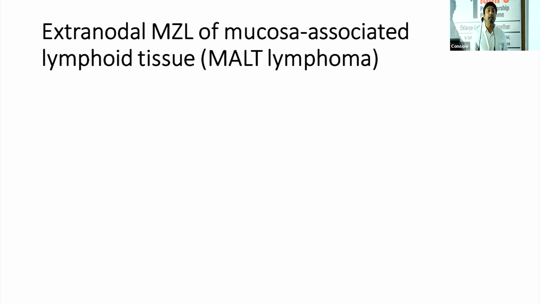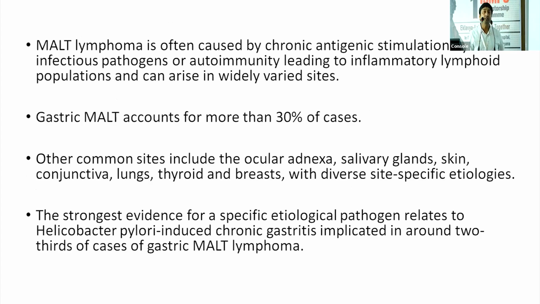So the first and most common type of marginal zone lymphoma is the MALT lymphoma, mucosa associated lymphoid tissue. Wherever there is a mucosal membrane and lymphoid tissue beneath it, those sites are prone to develop mucosa associated lymphoid tissue lymphoma, and then it progresses to lymphoma. These are often involved by chronic antigenic stimulation, and whenever there is chronic antigenic stimulation, we know that these patients can transform into lymphoma. So MALT lymphoma essentially is a result of chronic antigenic stimulation because of whatever infection. As we are discussing, infections lead to MALT lymphoma.